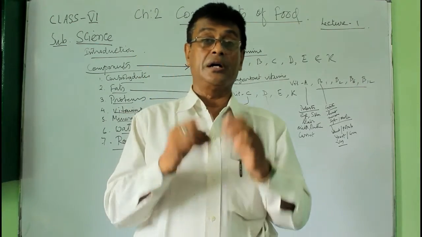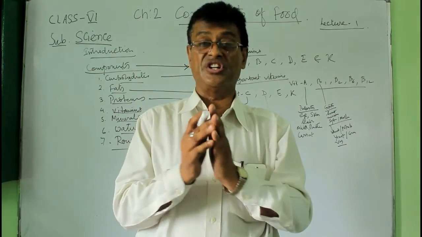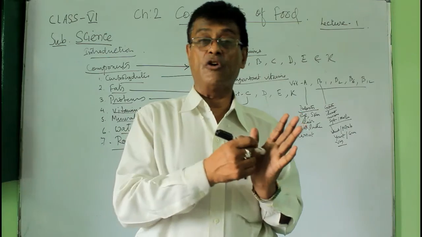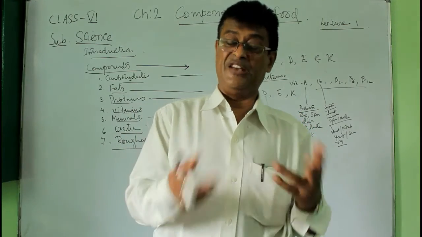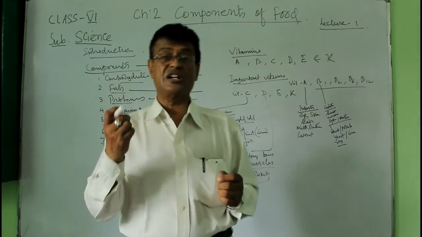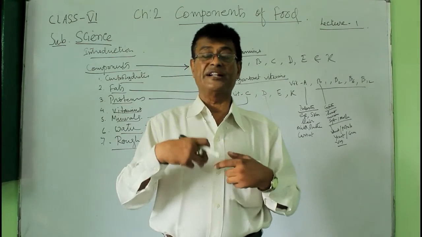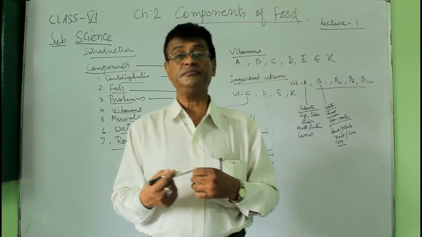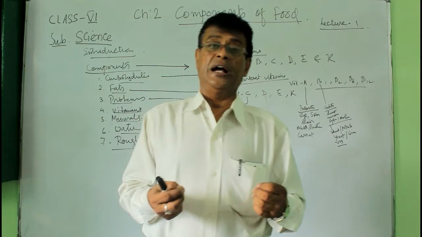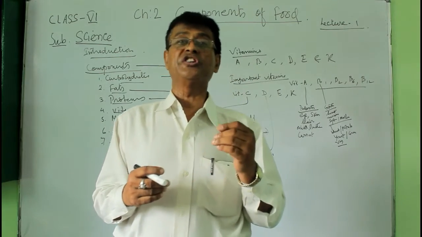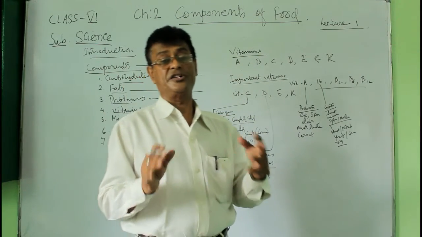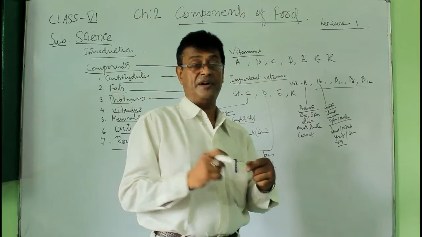And that is why government has made it essential to mix iodine with the salt, because every cooking requires salt, almost everything. So salt needs to go inside the body to prevent the goiter. And this iodine also increases the hormone thyroxine and helps it to work properly.